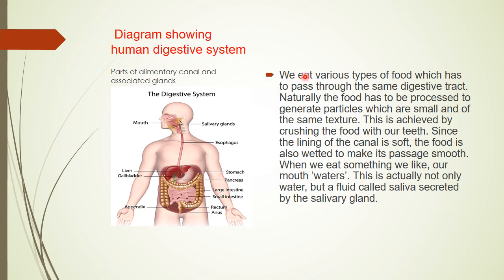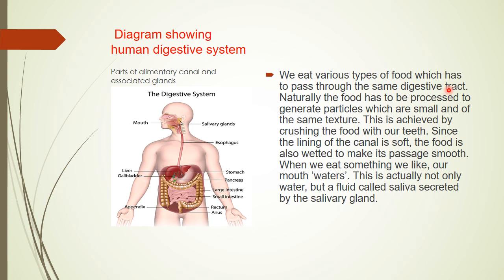Dear students, you know each and every creature on land needs food. What is the need of the food, dear students? Yes, required to obtain energy. Energy for performing various metabolic functions. So, we eat various types of food which has to pass through the same digestive tract.